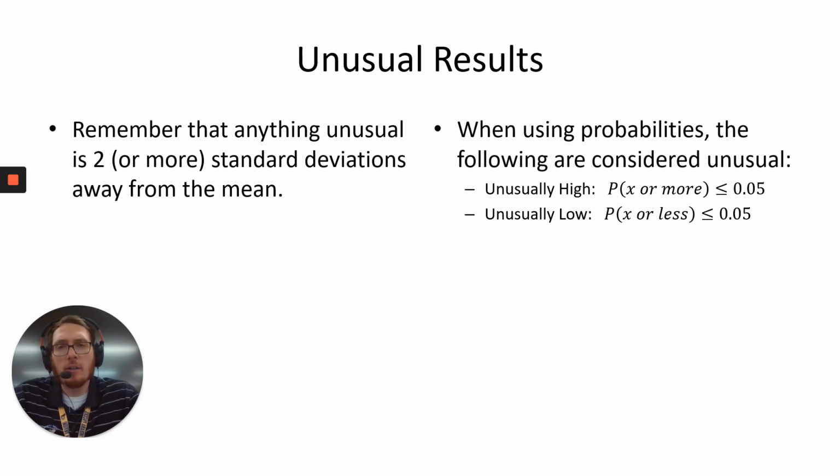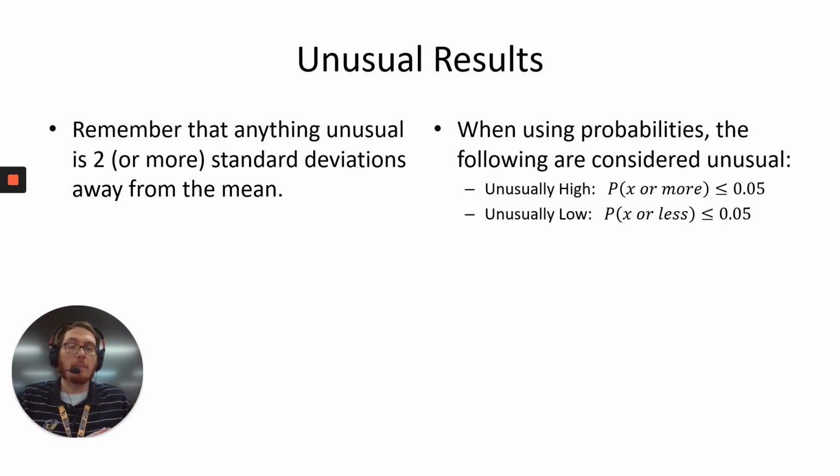First thing that I want to talk about is just unusual results when it comes to probability and with the distribution table. Remember back when we did statistics earlier, we said everything within 2 standard deviations would be considered usual. Anything outside of 2 standard deviations would be considered unusual. That same idea applies to percentages with probabilities. If it's 2 standard deviations, that's where 95% of the data is. That leaves 5% to be unusual.